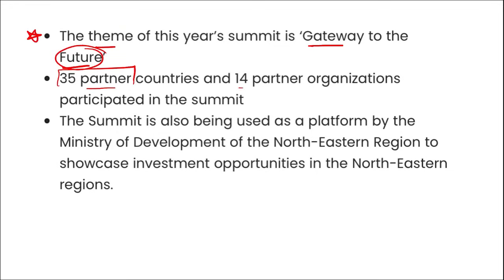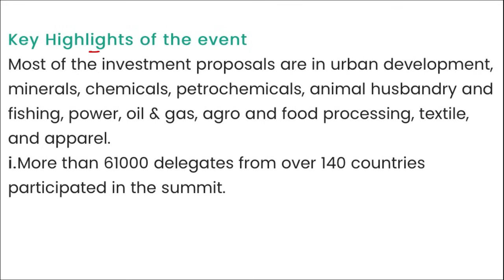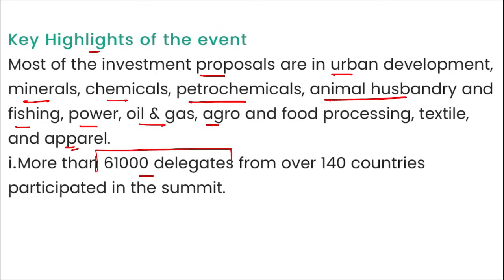35 partner countries and 14 partner organizations participated in this summit, and the summit is also being used as a platform by the Ministry of Development of the Northeastern region to showcase the investment opportunities in the Northeastern region. Then if we look at some of the key highlights, most of the investment proposals are in urban development, minerals, chemicals, petrochemicals, animal husbandry, fishing, power, oil and gas, agro and food processing, textile and apparel, and more than 61,000 delegates from over 140 countries participated in this summit.